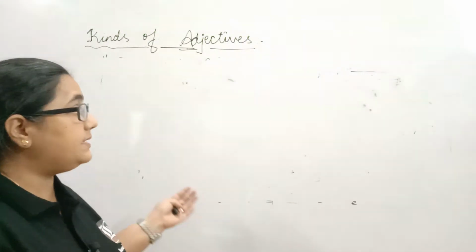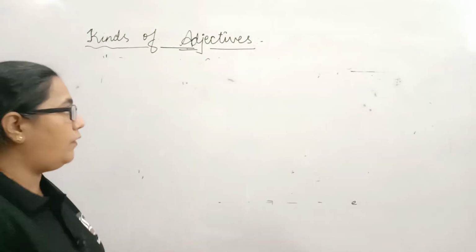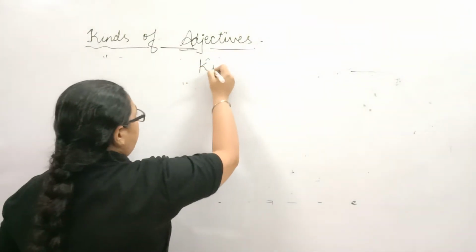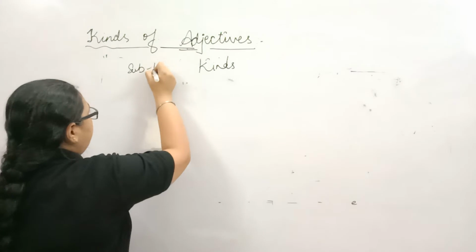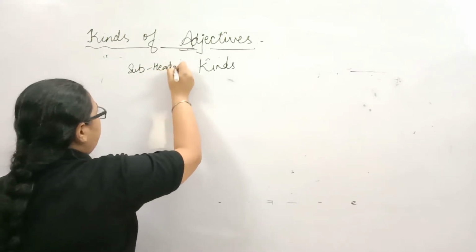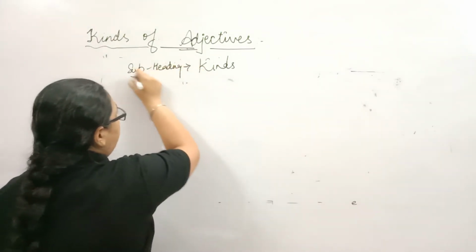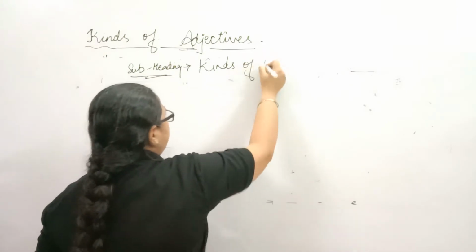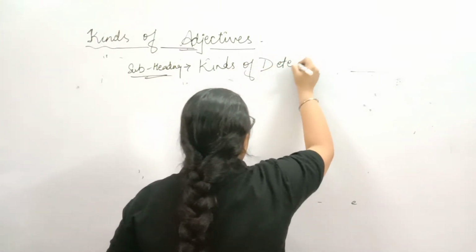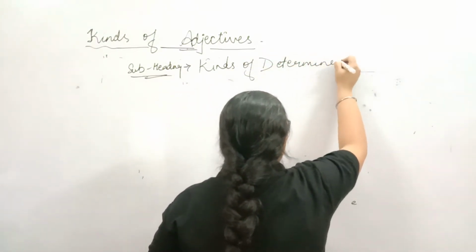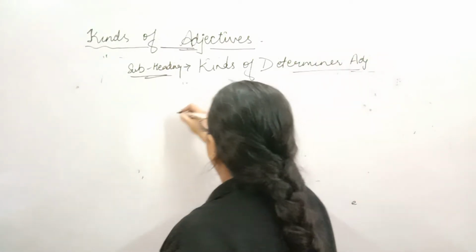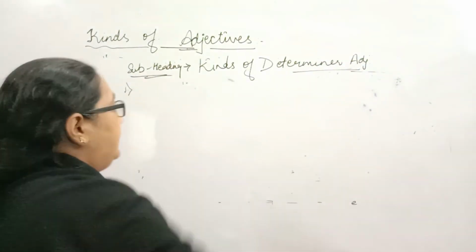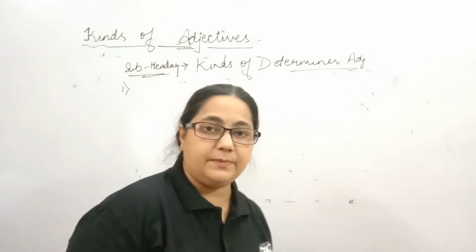Now here it will be a subheading, kinds of determiner adjectives. Now, let's come to the kinds of determiner adjectives.